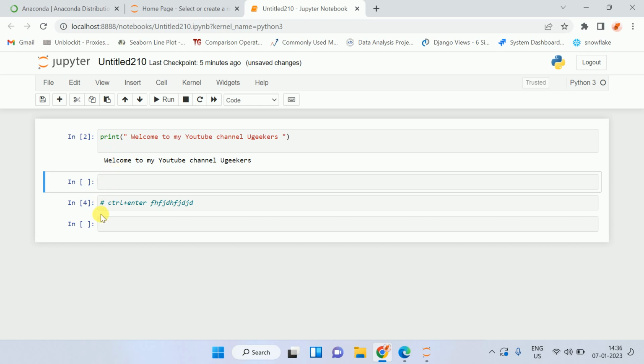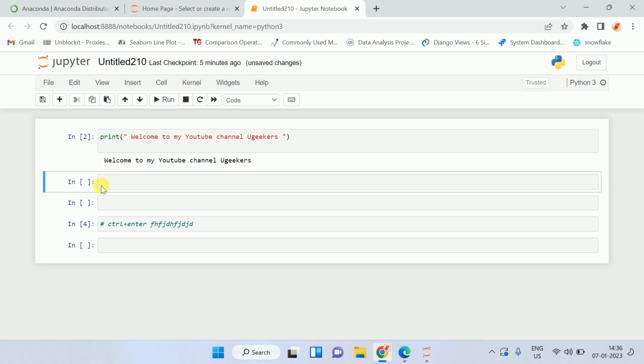Let's say I want to create a new cell underneath this cell. Just click on this cell, press B. I'm able to create a new cell below that cell. So you can use these two options to create that, but you can also use shortcuts. To create a cell above, you can use A. To create a cell below that cell, you can use B as a shortcut. I hope all these things are clear to you.